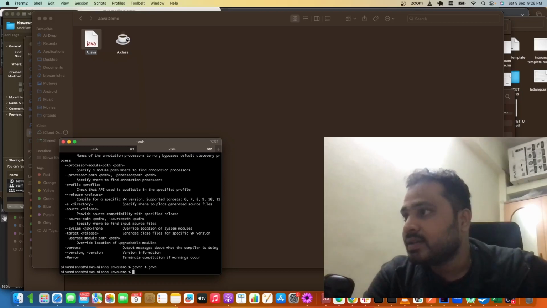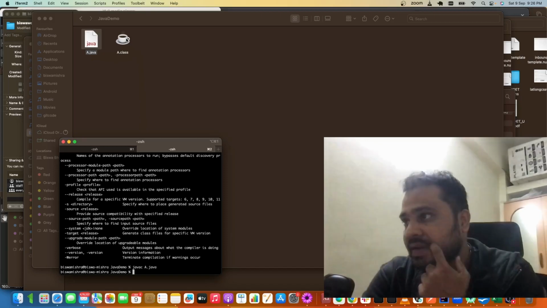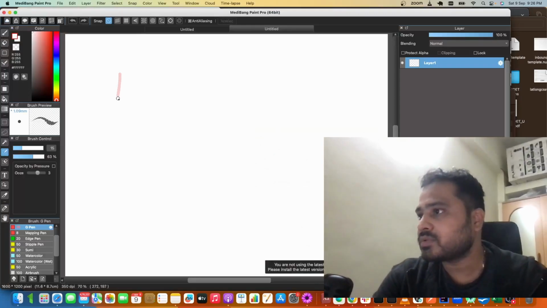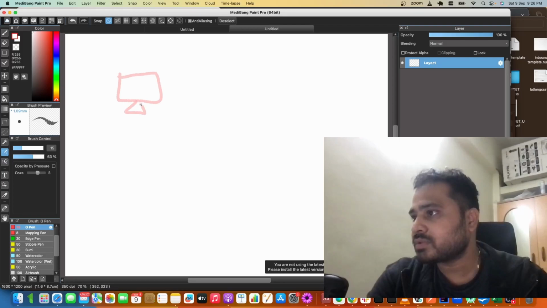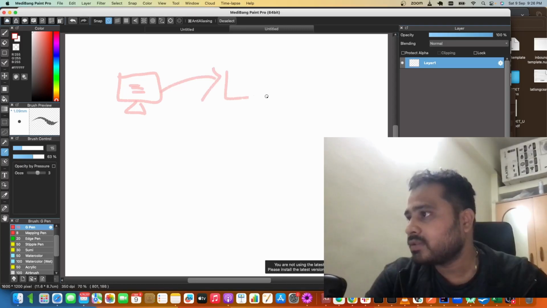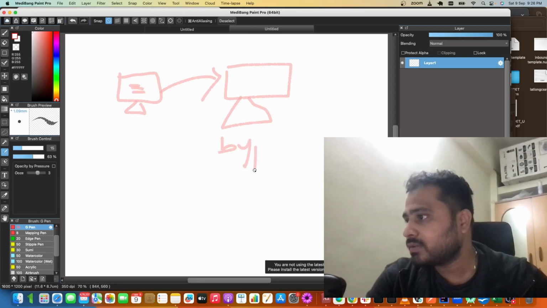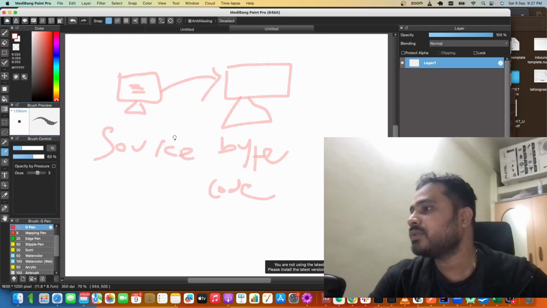So what is this class file? Let's try to understand in a deeper way what actually happened internally. You have your own source code, your Java code, and once you compile this code, your source code has been converted into what is called bytecode. The source code has been converted into bytecode.